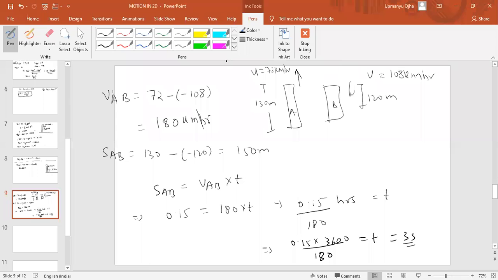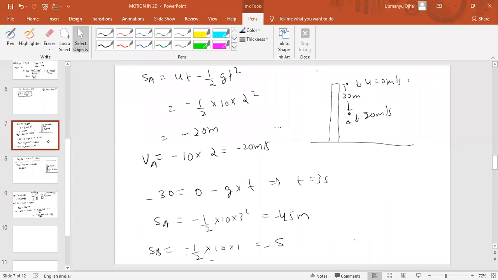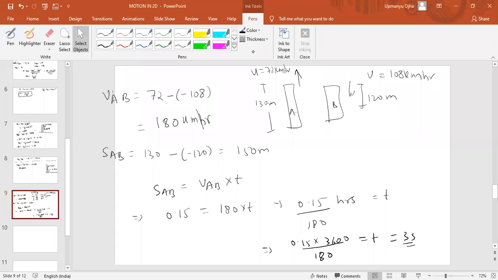Okay. See, in the previous problem, you can do by the conventional method. Okay, sorry. It should be 250, not 150. This would be 250. So this would be 250, 250, 250. So it should be, I think, 5 seconds is the answer. Okay. 5 seconds is the answer. Okay.